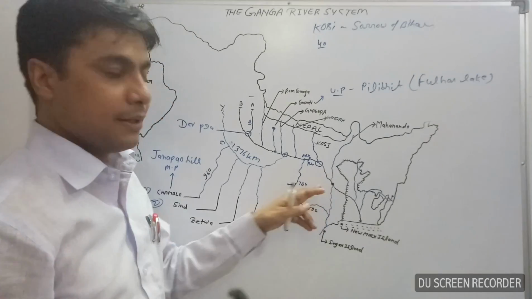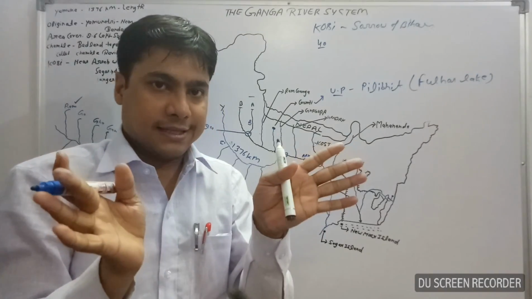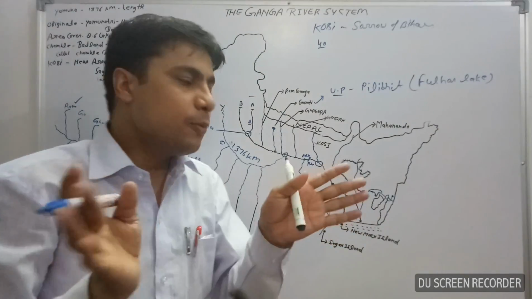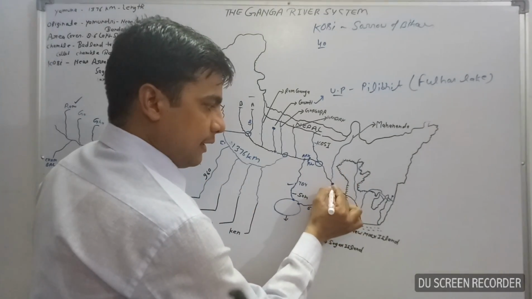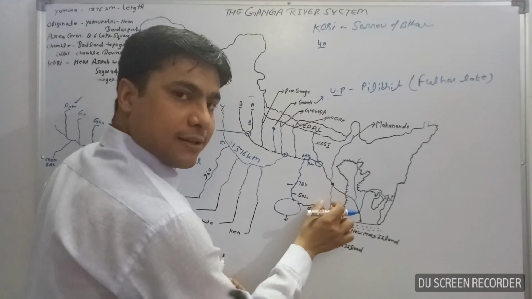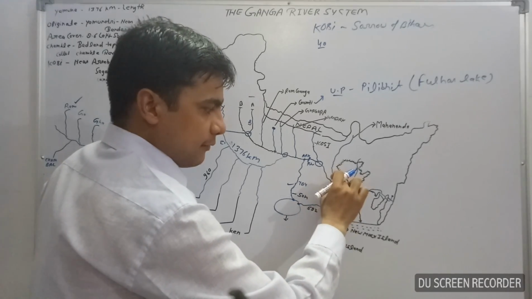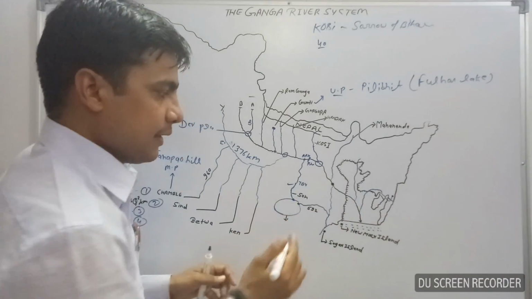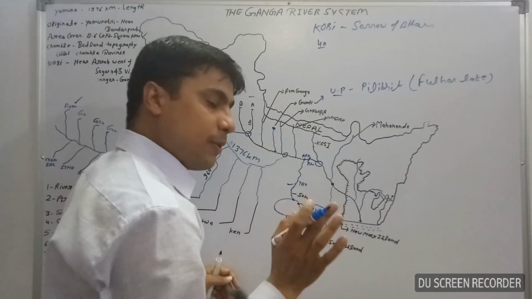In West Bengal, the Ganga River is split into two branches. Here you can see one branch is flowing in the southward direction and one branch flowing southeast and enters into